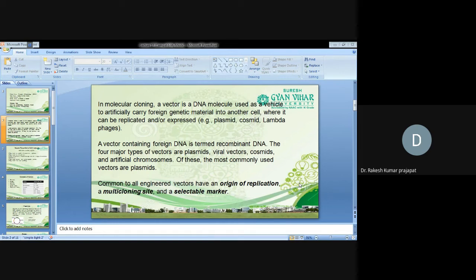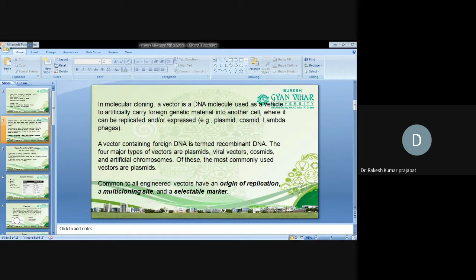Common to all engineered vectors is an origin of replication. So all these vectors must have a sequence for origin of replication, multiple cloning sites, and a selectable marker. So what is the objective? We have to attach all these sequences in the vector.